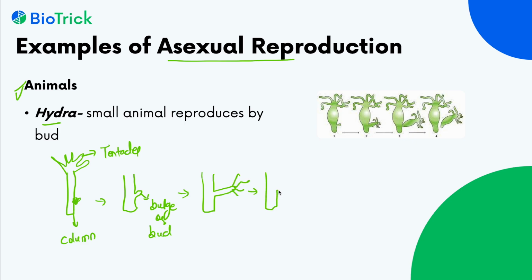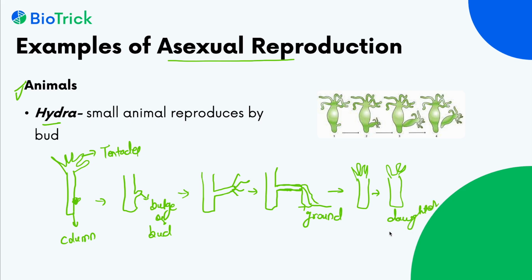Later, these tentacles increase in size and attach themselves to the ground, and the daughter hydra, this is the daughter hydra, detaches completely from the parent hydra and becomes an independent hydra.